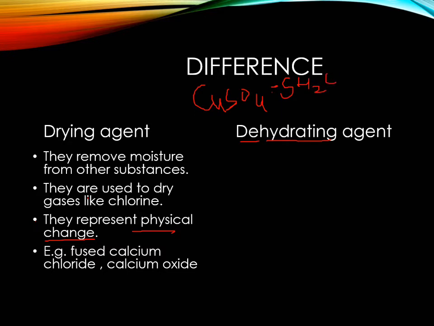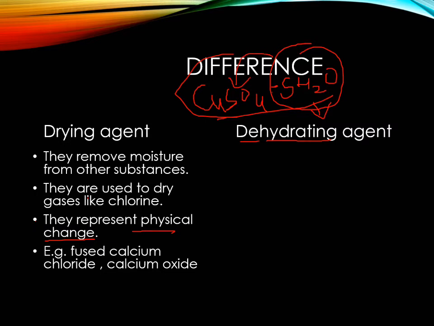When we pass CuSO4·5H2O into a dehydrating agent, in this compound the water molecules are chemically combined. Here these 5 molecules of water are chemically combined with CuSO4.